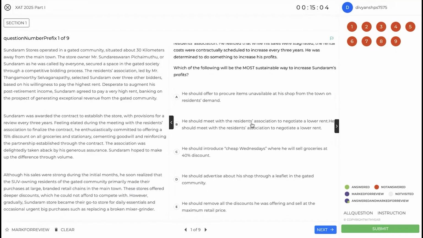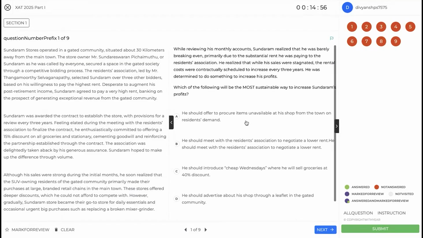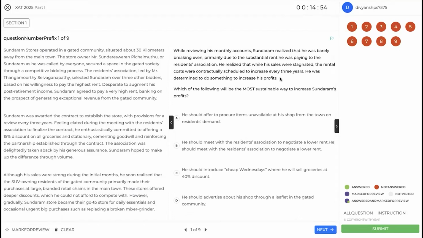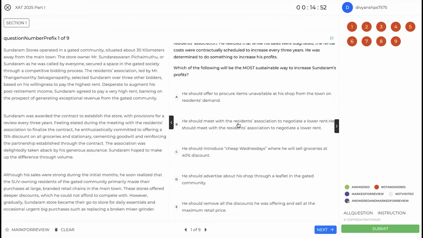He should meet with the residents association to negotiate a lower rent, right? So cost is not what we are looking to decrease, because it's already established that it is a contractual thing, so it is not going to be sustainable, right? They want a sustainable way.